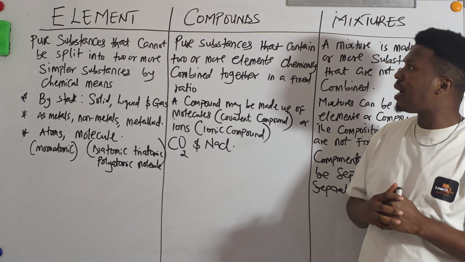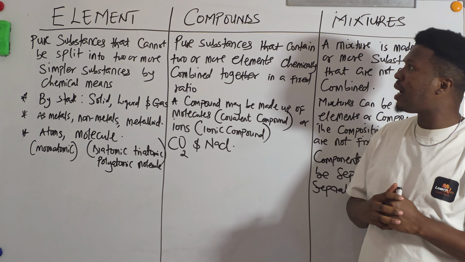Elements can be classified in various ways, like their state of matter, which is solid, liquid, and gas. We'll talk about elements in the solid state, like sodium, elements in the liquid state, like mercury, and elements in the gaseous state, like oxygen gas, and the rest. So we can classify these elements this way.